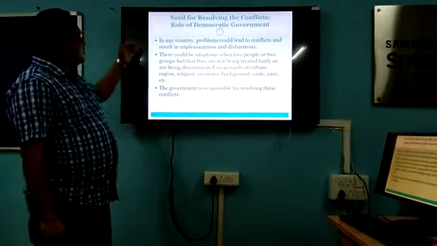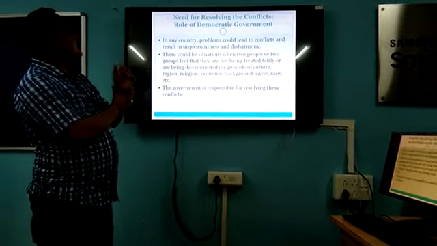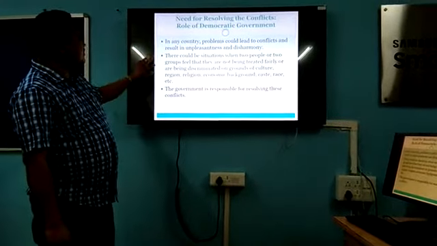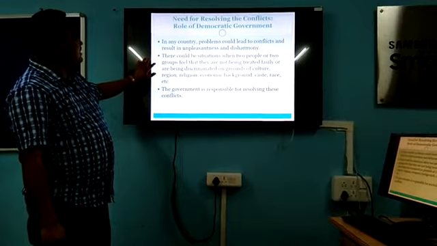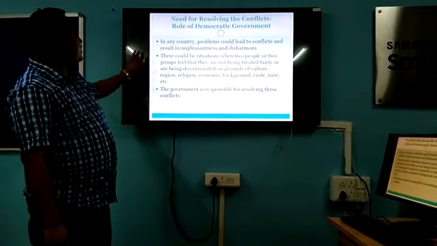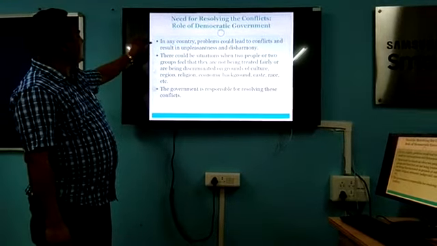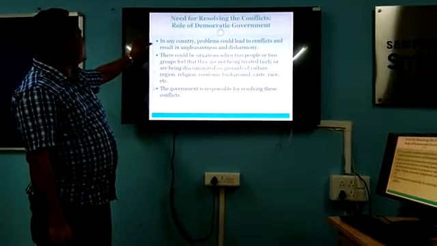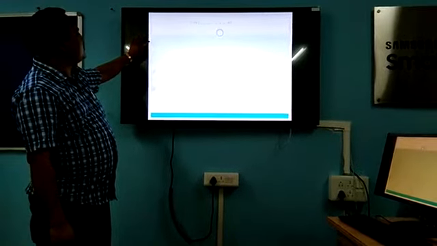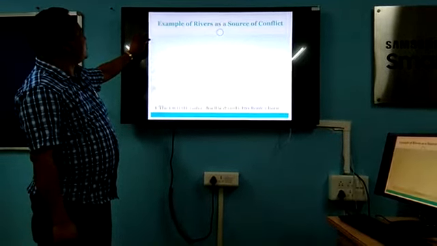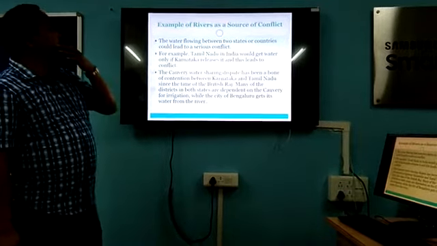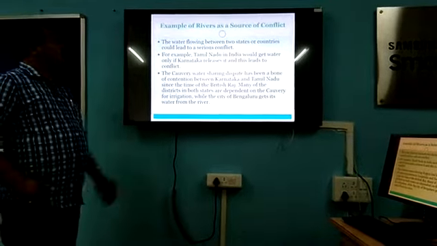Okay, dear students. As we have discussed the need for the resolution of conflict, the responsibility has to be taken by the government to resolve the conflicts. In a democratic country, the government is responsible for the resolution of conflict. So here is an example. Let us take an example which has been given in our book.